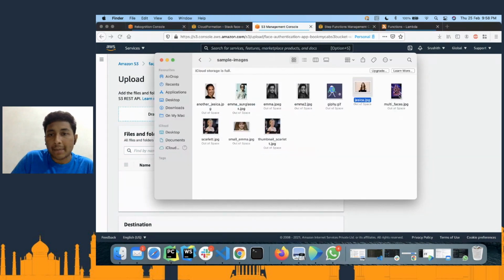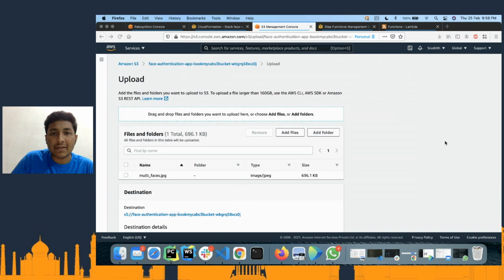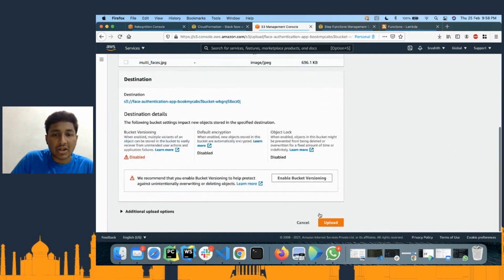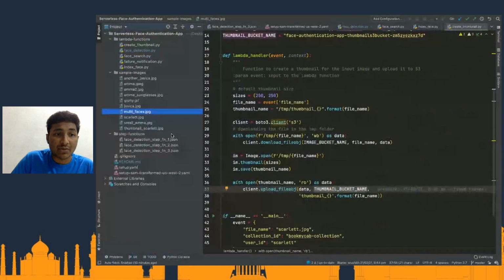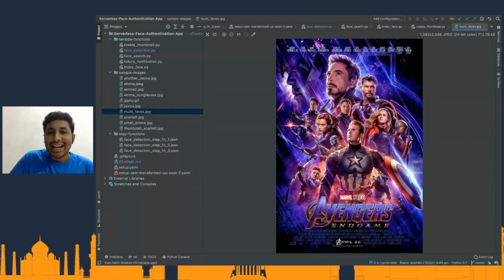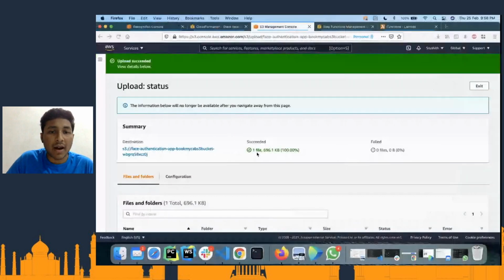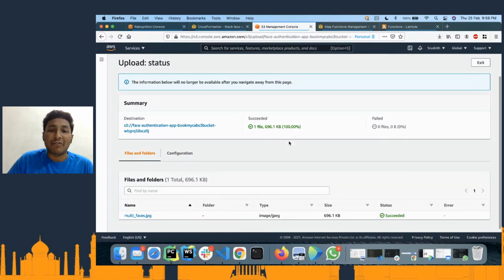So I'm just going to drop this multifaces.jpg. If you want to see what exactly that multifaces is, then this is the multifaces. It's the Avengers Endgame poster. I mean, I'm a big fan of Marvel. If you have heard my previous sessions, you would have already got it by now.